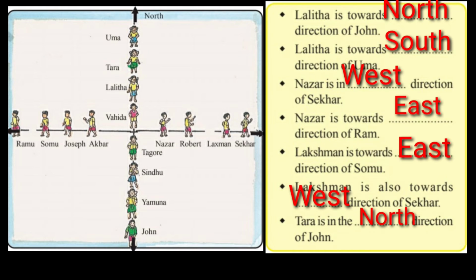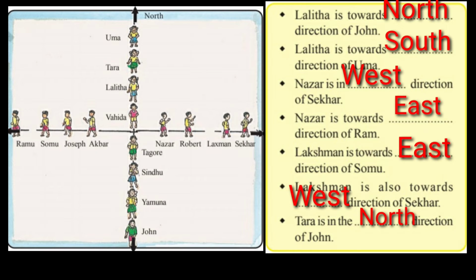So Uma's front will be towards which direction? Her face, she is facing towards which direction? South direction. And he asked in this question, Lalita is towards dash direction of Uma. That means she is towards south direction.